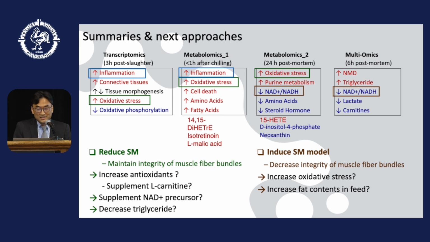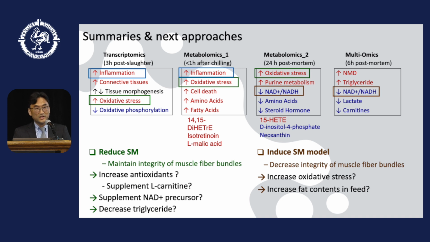This slide is the overall summary and possible next approaches. The various omics studies provided some altered mechanisms and pathways, and those pathways may overlap between the studies. You can see, for example, that inflammation pathways were identified from the transcriptomics and metabolomics studies.